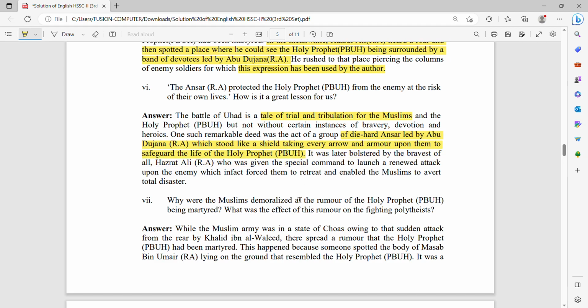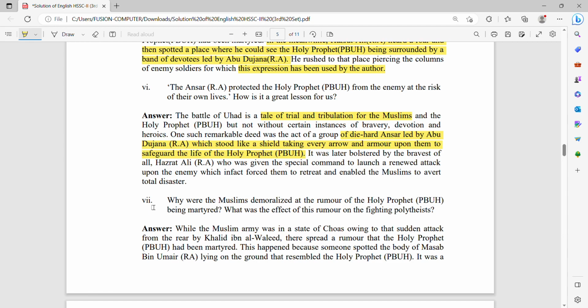This is the love and passion that they showered on Hazrat Muhammad sallallahu alaihi wasallam, which has no comparison in history. They were later bolstered by the bravest of all, Hazrat Ali radhiyallahu ta'ala anhu, who was given a special command to launch a renewed attack upon the army, which in fact forced them to retreat and enabled the Muslims to avoid total disaster.